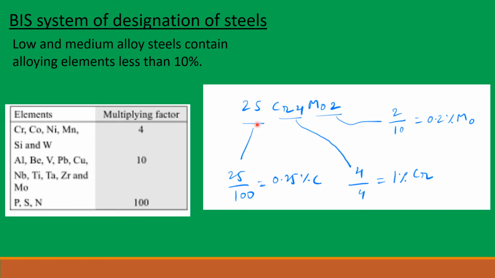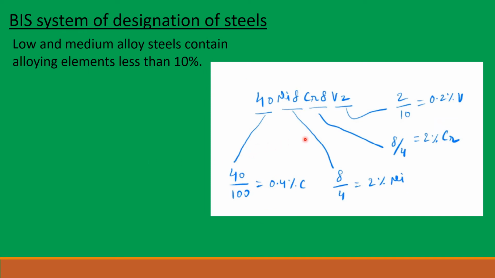So 25 is for carbon, that can be written as 25 by 100, that is 0.25% of carbon. And Cr stands for chromium. 4 can be written as 4 divided by 4, that is 1% of chromium. Mo stands for molybdenum, and 2 can be written as 2 divided by 10, that is 0.2% of molybdenum. So this alloy steel contains 0.25% of carbon and 1% of chromium and 0.2% of molybdenum.